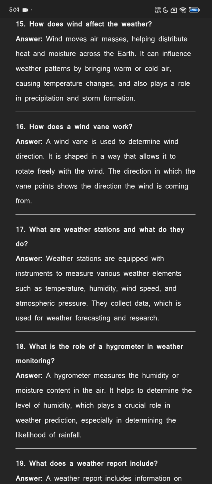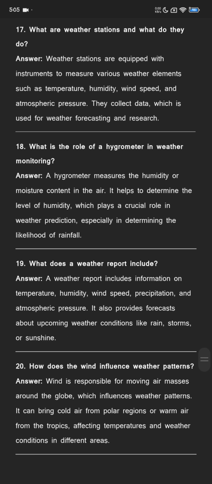What are weather stations and what do they do? Weather stations are equipped with instruments to measure various weather elements such as temperature, humidity, wind speed, and atmospheric pressure. They collect data which is used for weather forecasting and research.